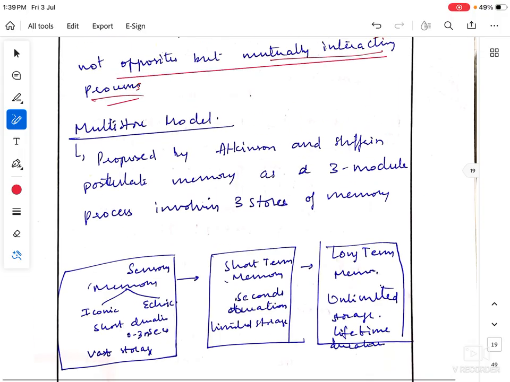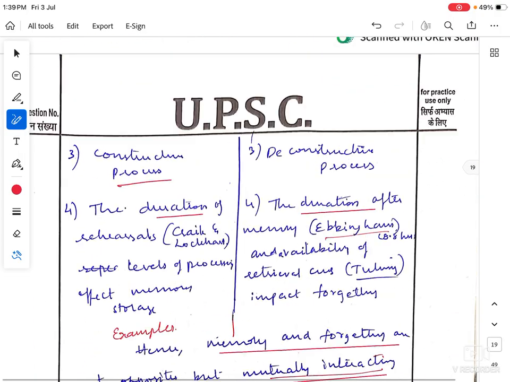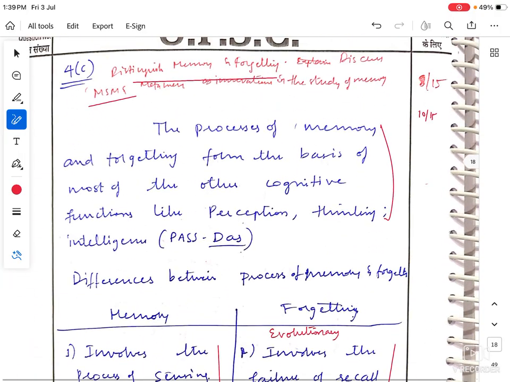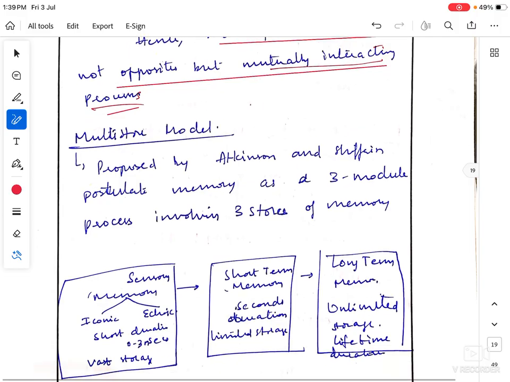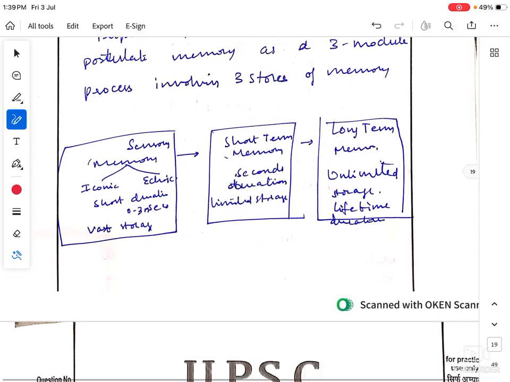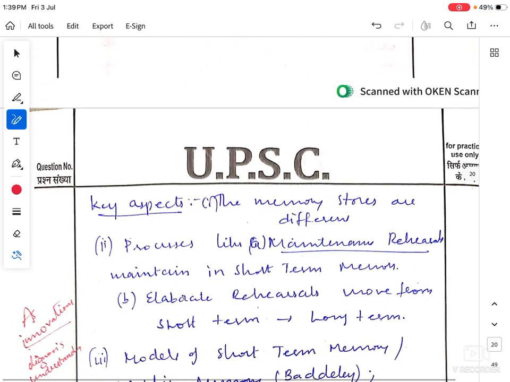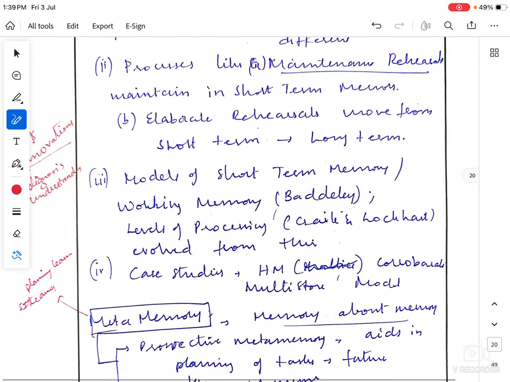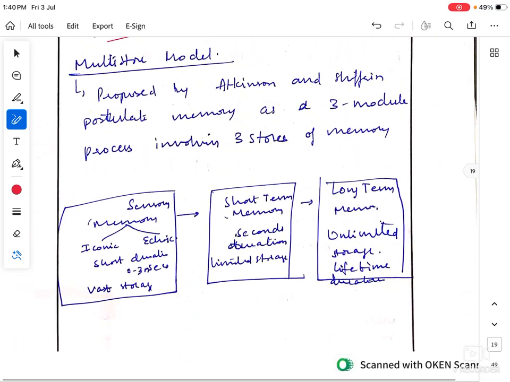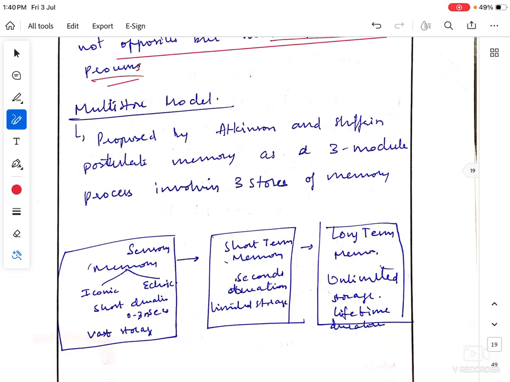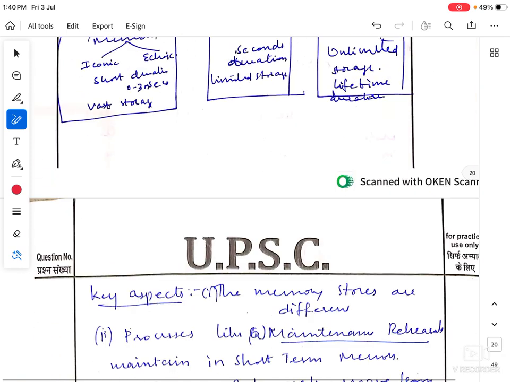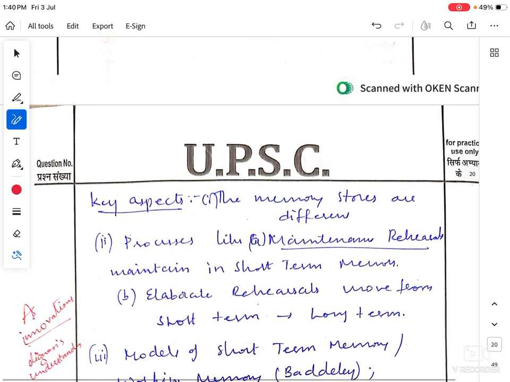Now the second half of the question is: discuss multi-store model and meta memory as innovations in the study of memory. Probably this is why I have given myself 8 marks. I need to discuss here how there are innovations in the research area of memory, not just discussing their definitions and models and explaining them, but how they are innovative.